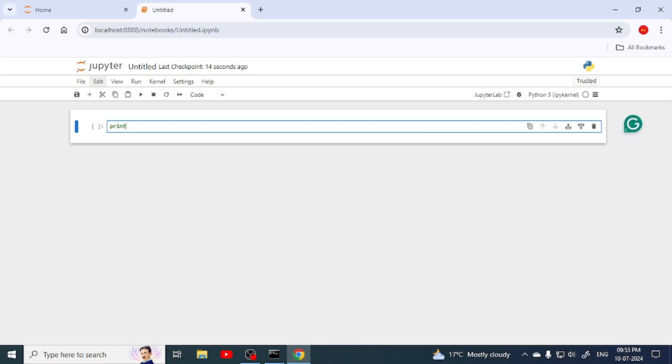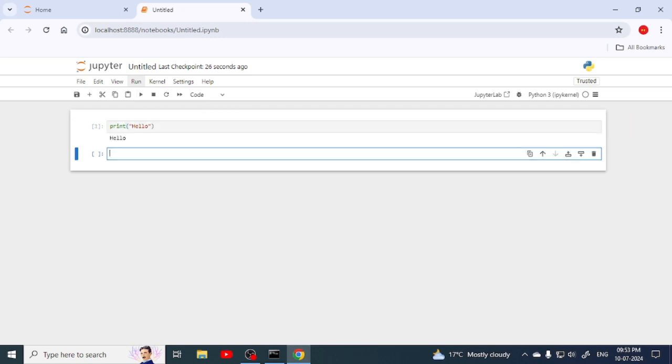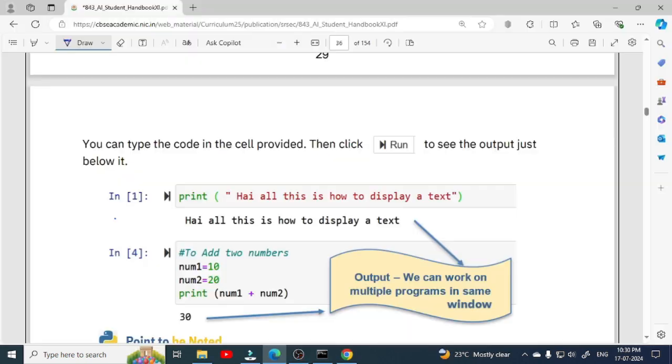Here we are going to just display a simple message, that is hello. So we have written that message inside the print function here. And now by clicking on the run button, we can see the output of the written code. You can see hello is the output. Now we can see the code which is written in the book here, to display this message, hi all, this is how to display a text.